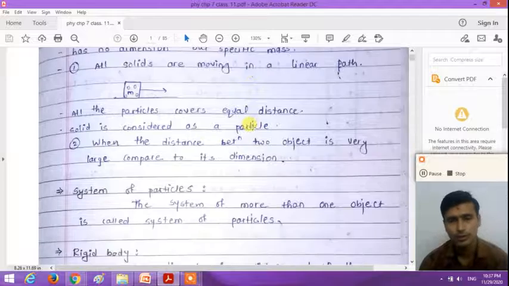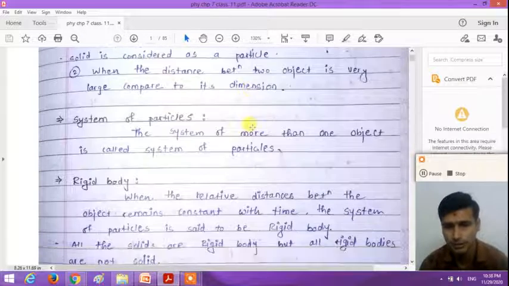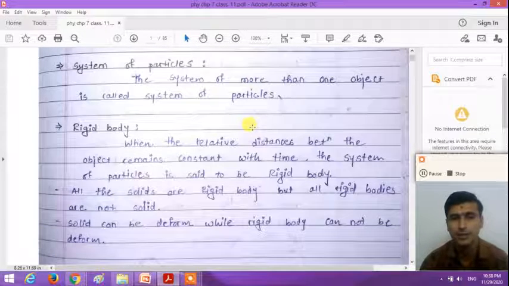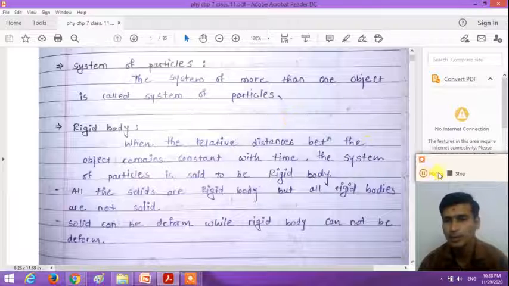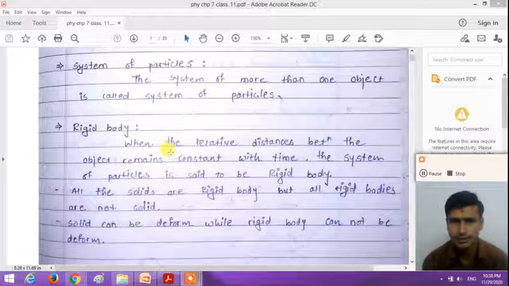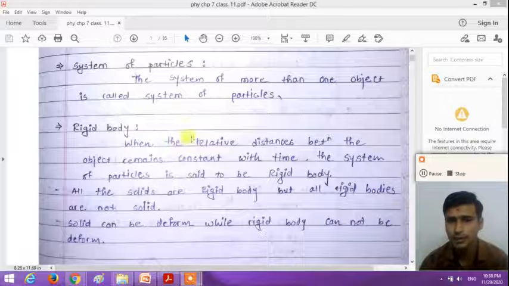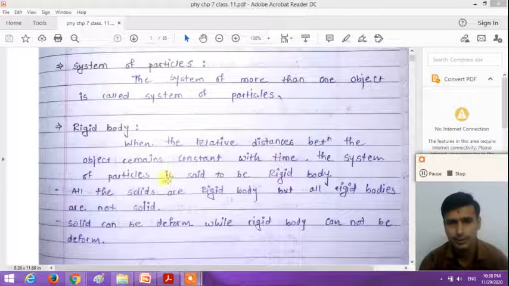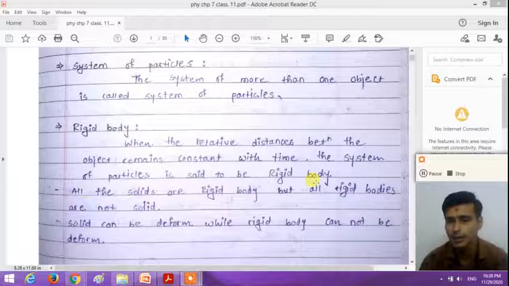So dear student, to understand what we mean by rotational motion, first we define the rigid body. What do you mean by the rigid body? First of all, is the rigid body the same as a solid body, or is there any difference between the solid body and the rigid body? So when the relative distance between the objects remains constant with time, the system of particles is said to be a rigid body.